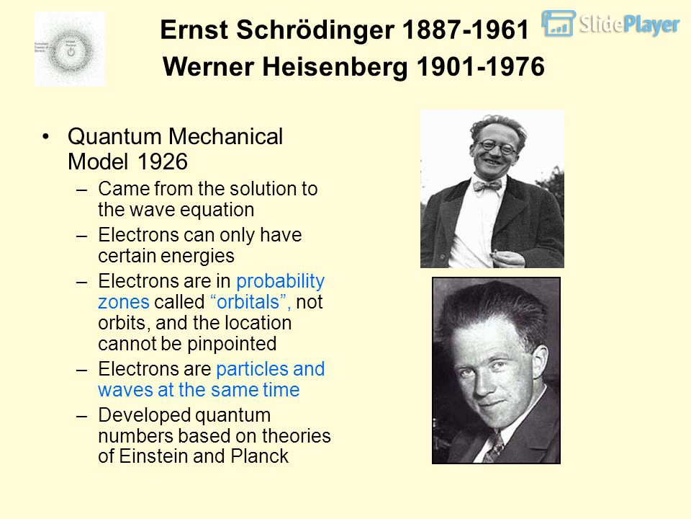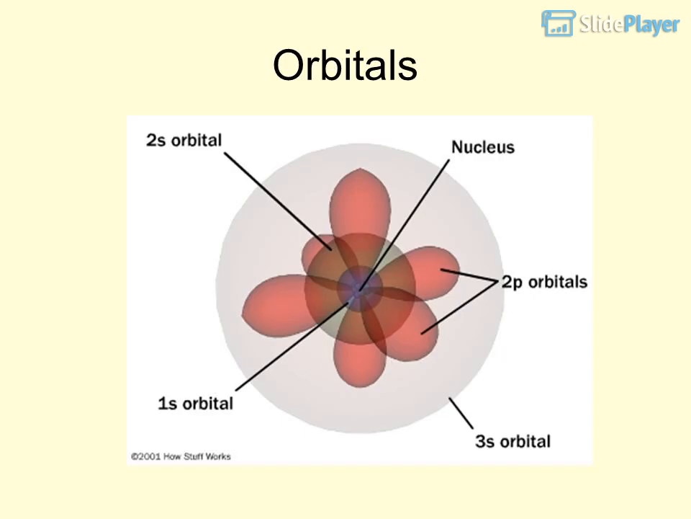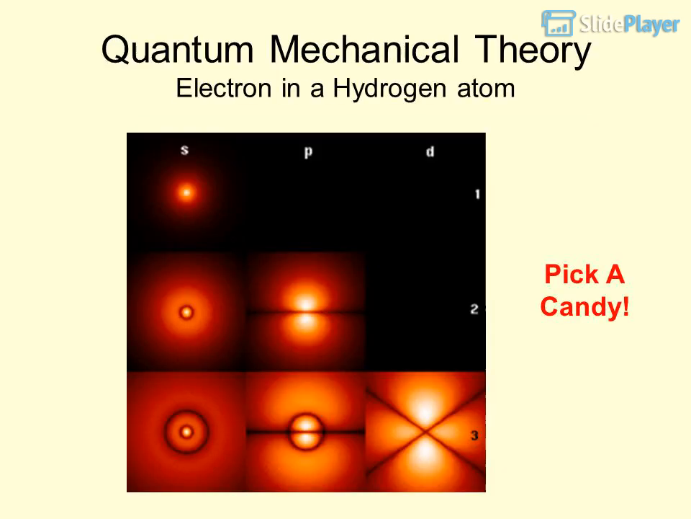Electrons are particles and waves at the same time. Developed quantum numbers based on theories of Einstein and Planck. Orbitals. Quantum mechanical theory: electron in a hydrogen atom. Pick a candy.